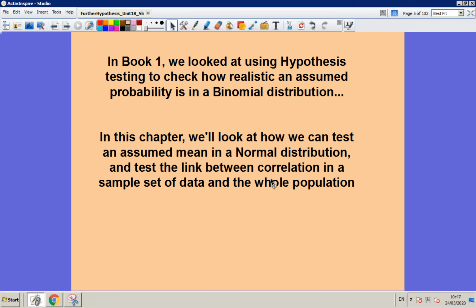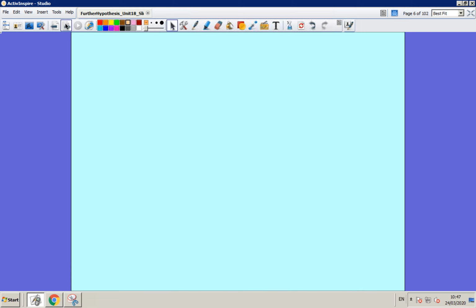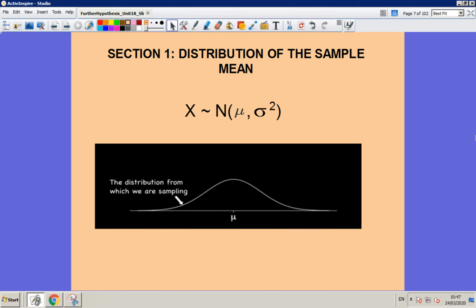Okay, so we're going to look at this in steps, and this first video is just looking at section 1, which is thinking about the distribution of the sample mean. Okay, so let's imagine we've got a continuous random variable x, which has a normal distribution with mean mu and variance sigma squared.